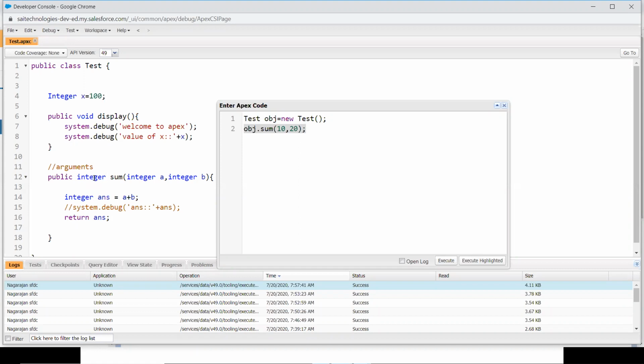I'm not clear. I don't know about others, but I didn't get the point, what exactly we are doing here. Okay, fine. So the first line, you are going to sum 10 and 20. The answer, 30, is inside the variable. You are clear in that? Okay. Now I want to take the value outside this function and print it like this. Let's say, for example, I want to print system.debug and the value here, ans. Is it possible? No, it's not possible because your variable is declared inside a function.